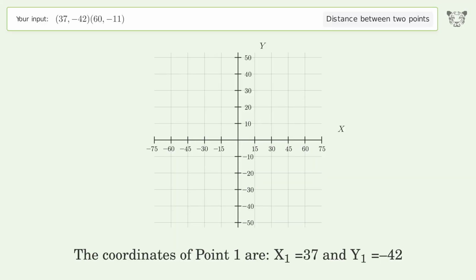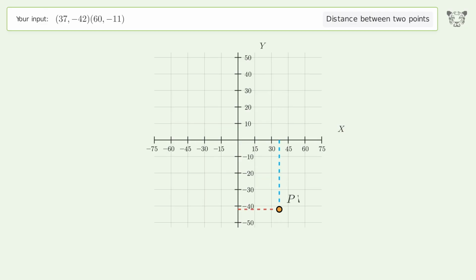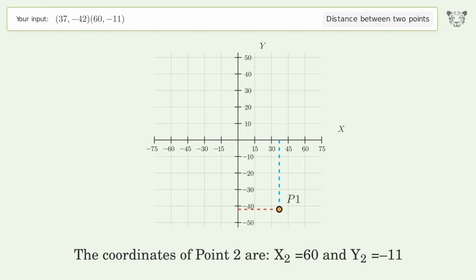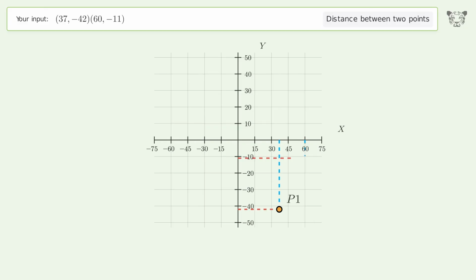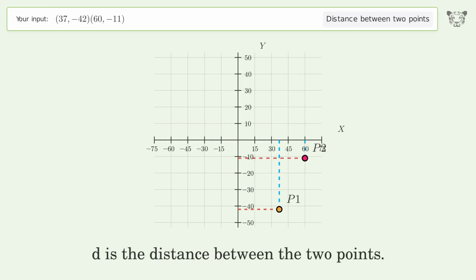The coordinates of point 1 are x1 equals 37 and y1 equals negative 42. The coordinates of point 2 are x2 equals 60 and y2 equals negative 11. D is the distance between the 2 points.